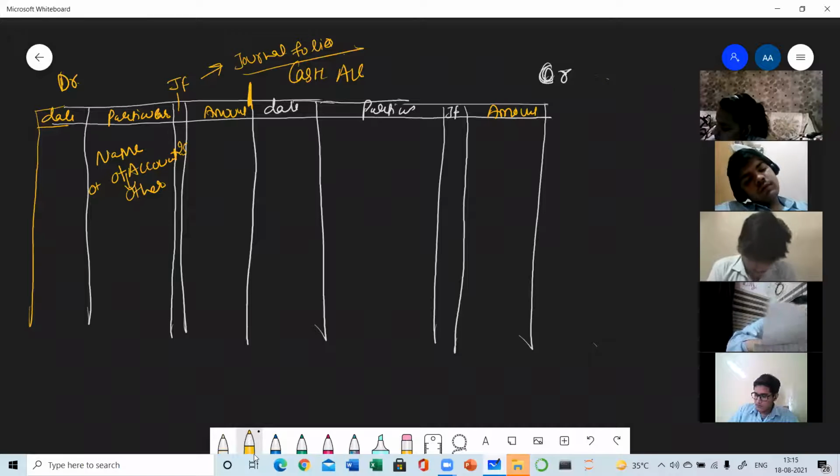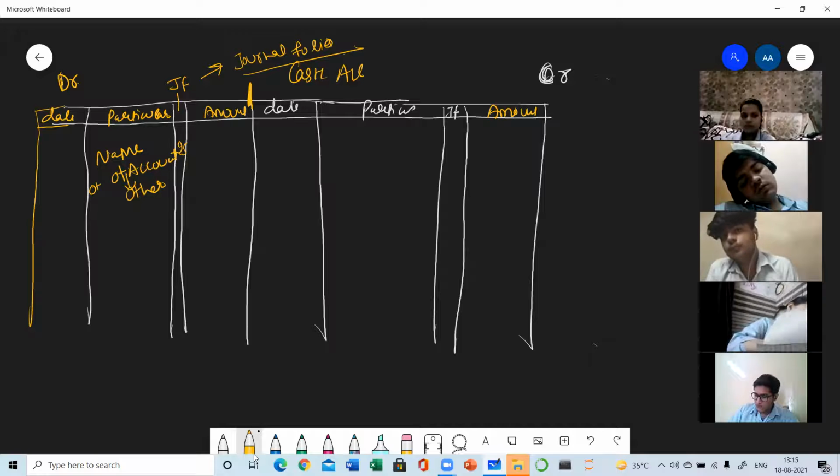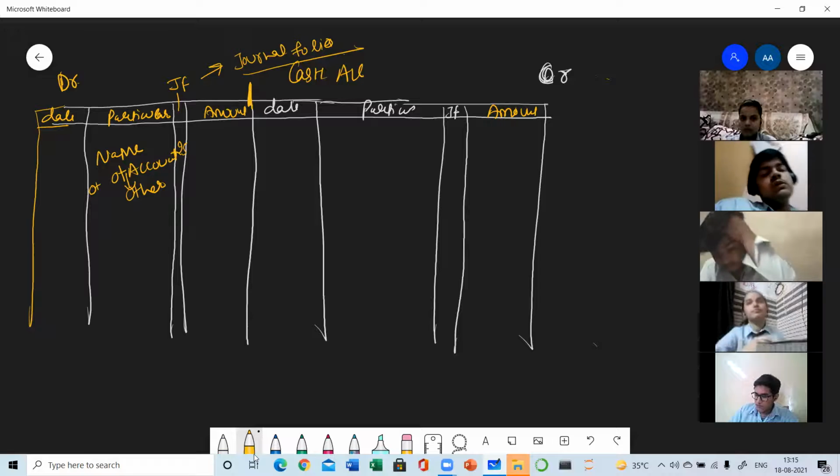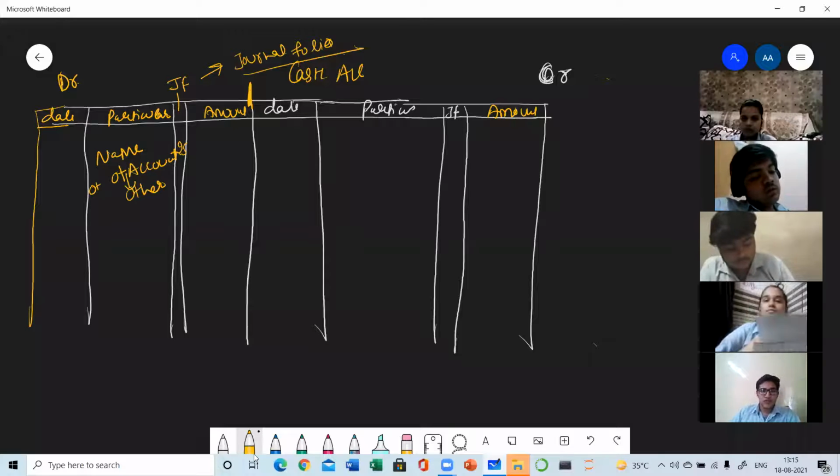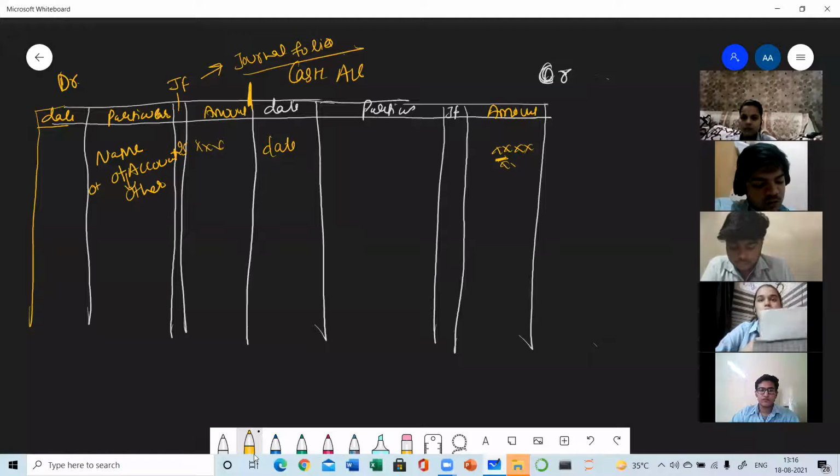Many accounts of this type are maintained in the ledger. So the ledger is basically a book where all the accounts are maintained. Suppose in the journal we have passed 5 entries, and at least 10 accounts will be there in those 5 entries. All 10 accounts will be written together in one book, and that book is known as the ledger. Clear? Here the amount will be written, suppose 5,000 or 10,000, here the date of the transaction, and here the name of the other account.